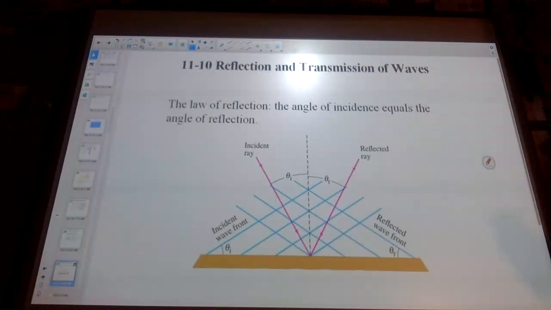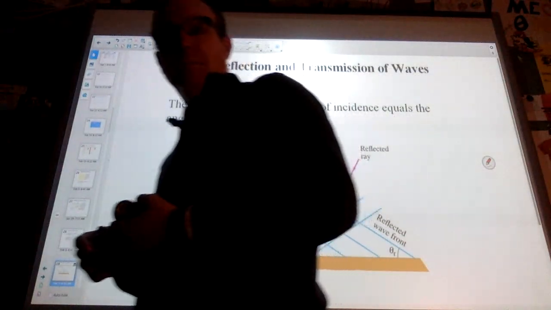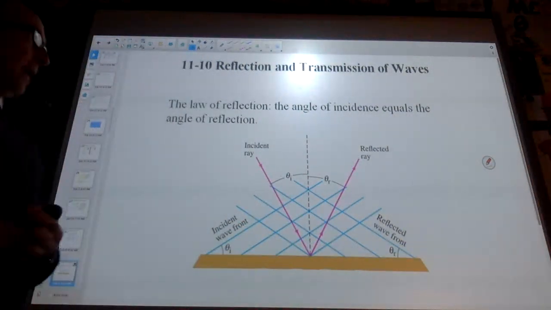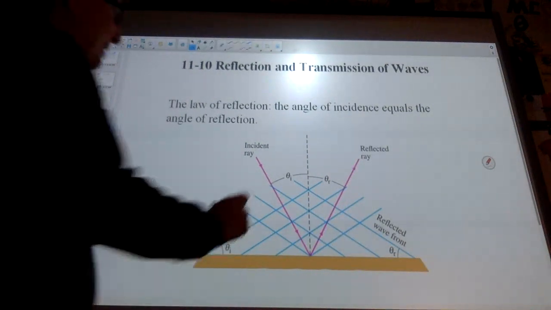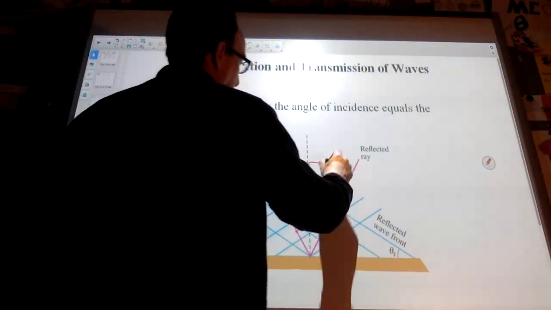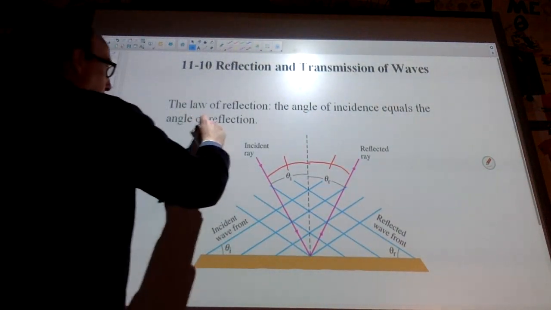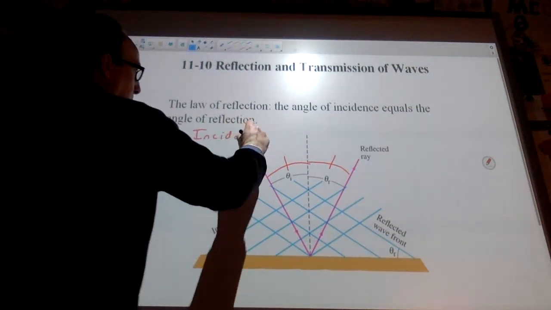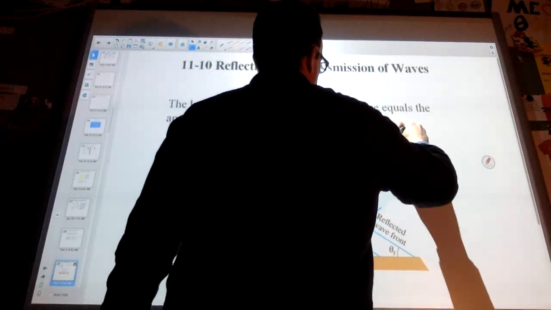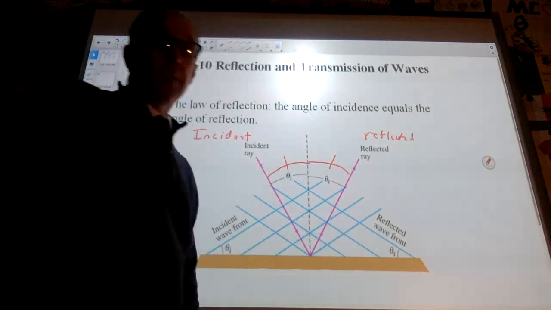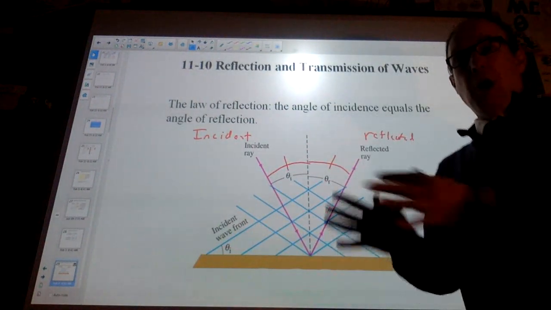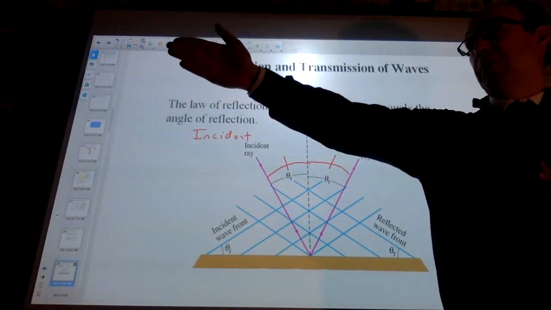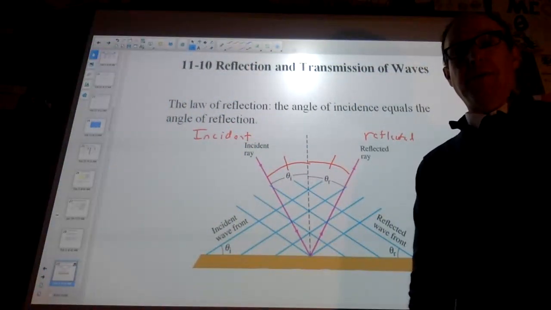The other thing that waves do that particles do somewhat but don't do as well is reflecting. So when a wave hits something, the angle in is going to be equal to the angle out. The angle in is known as the incident angle, and the angle out is known as the reflected angle. And this helps, so if I was trying to say that people in the hall could hear me talking, diffraction would help spread out the wave, but when it reaches a wall, it's going to bounce off. When it reaches the lockers, it's going to bounce off.